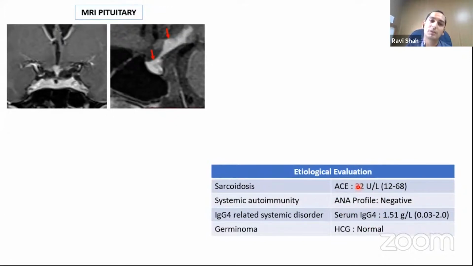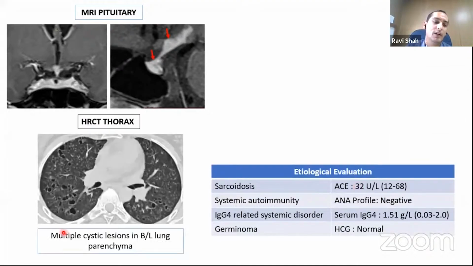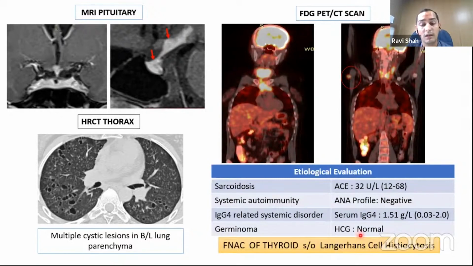But as we stick to our protocol, HRCT was done and that identified multiple cystic as well as nodular lesions in bilateral mid and upper zones of lungs, and FDG PET CT showed uptake in the thyroid as well as surrounding lymph nodes. So FNA from thyroid was advised, and that turned out to be Langerhans cell histiocytosis. So this patient was treated with chemotherapy and not pulse corticosteroid.